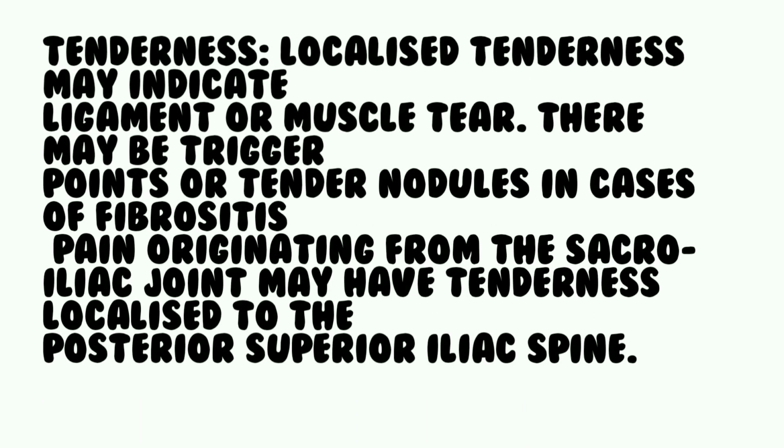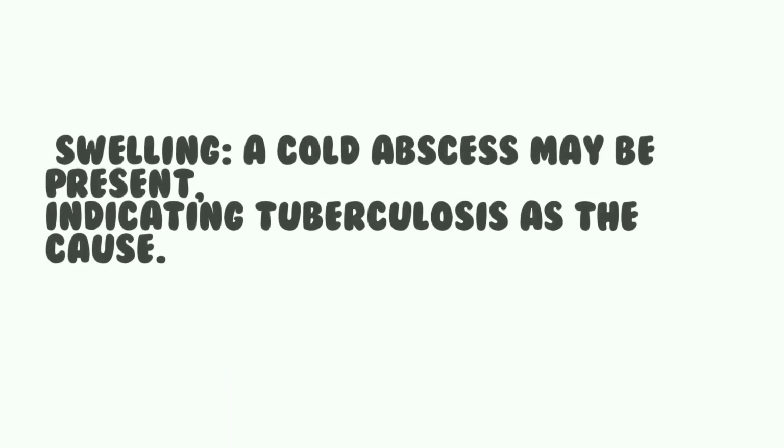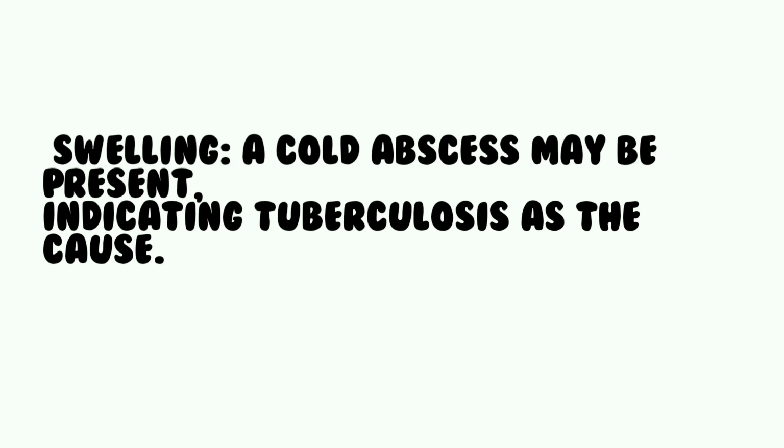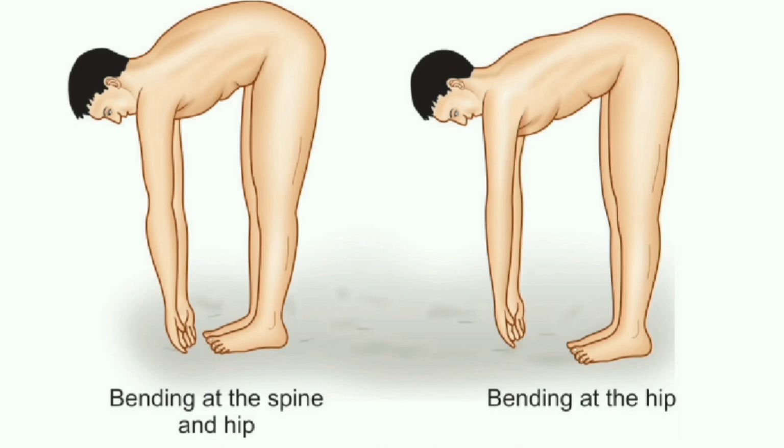Tenderness: localized tenderness may indicate ligament or muscle tear. There may be trigger points or tender nodules in cases of fibrositis. Pain originating from the sacro-iliac joint may have tenderness localized to the posterior superior iliac spine. Swelling: a cold abscess may be present, indicating tuberculosis is the cause. Range of movement: there is limitation of movement in organic diseases of the spine. One must carefully differentiate spinal movements from the patient's ability to bend at the hips.